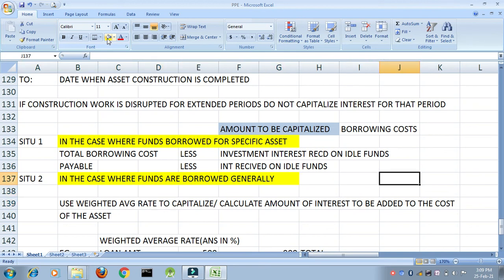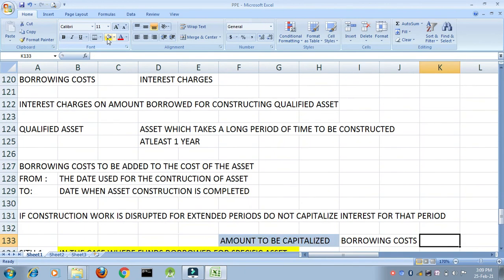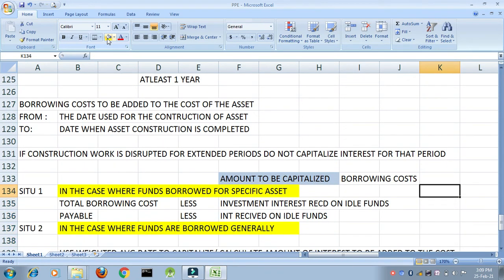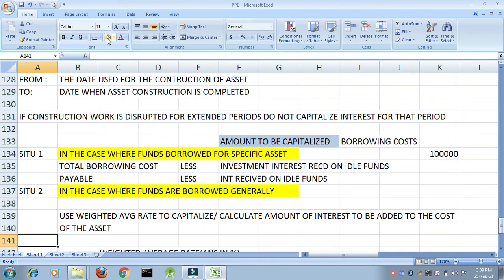In the case of specific, suppose you had taken a loan of 10 lakhs and you are paying an interest of 10% on that. So how much interest will you capitalize? 1 lakh rupees. But now you have taken generally borrowed funds, which will be used either for business or for the construction of an asset. In that case you do not take 10% directly. You will take a weighted average rate.